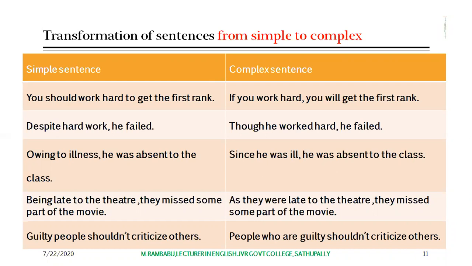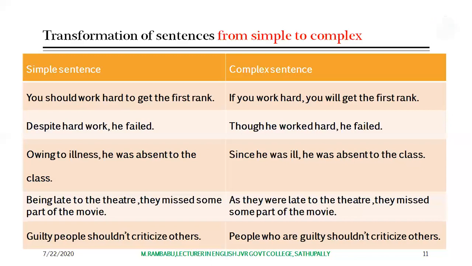Guilty people shouldn't criticize others is a simple sentence. Whereas "people who are guilty shouldn't criticize others" is the sentence in complex sentence form. In this way, we can convert simple sentences into complex sentences.